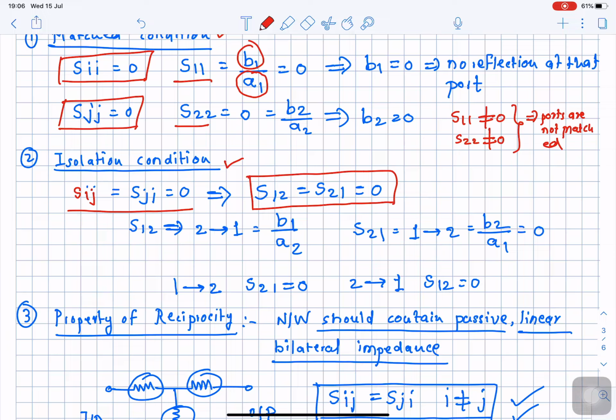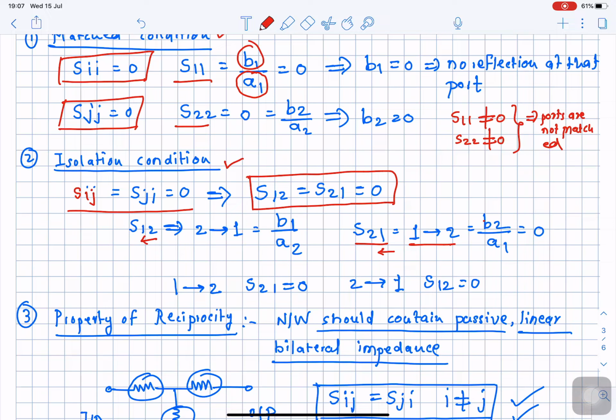Okay, so S12 stands for 2 to 1. Please remember, you need to start from the second suffix and go to the first suffix, 2 to 1. So it is given as B1 by A2. And similarly S21 is represented from 1 to 2, so B2 by A1. So both are going to become 0.